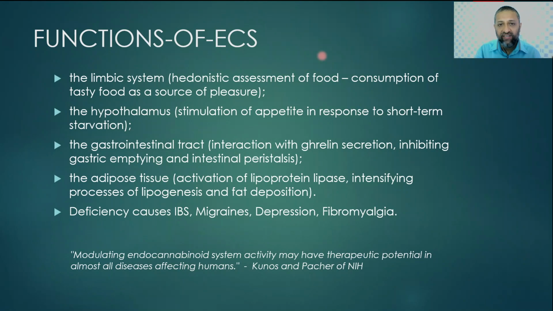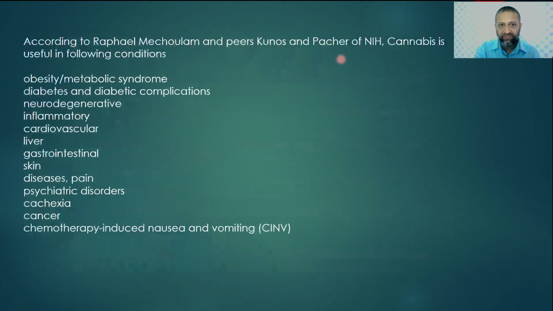Deficiency of endocannabinoids, or if the endocannabinoid system is not functioning optimally, causes irritable bowel syndrome, migraines, depression, fibromyalgia, which together are termed clinical endocannabinoid deficiency syndrome by Dr. Ethan Russo, the neurologist in America who has done extensive research on the endocannabinoid system and its deficiency.